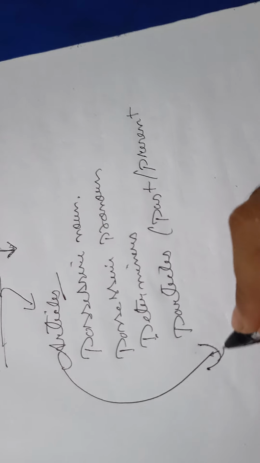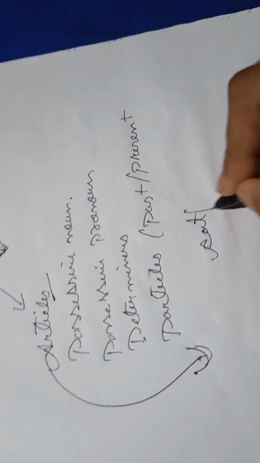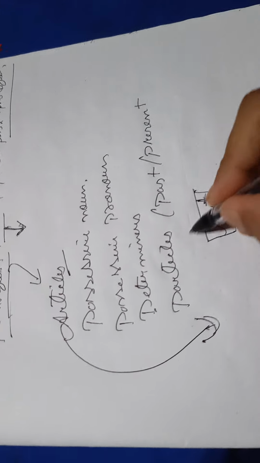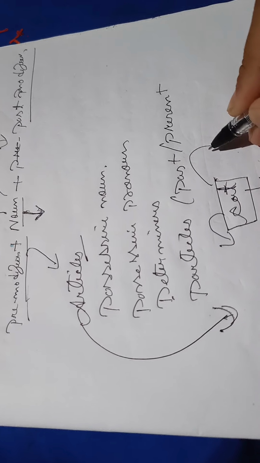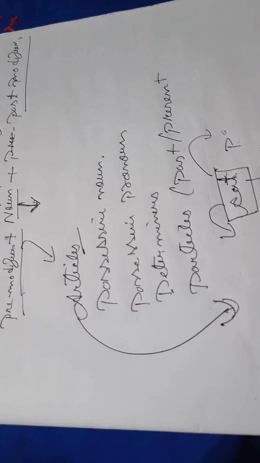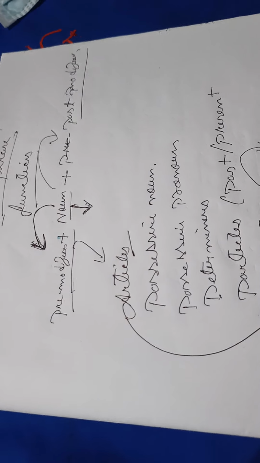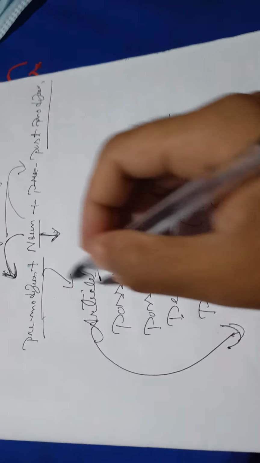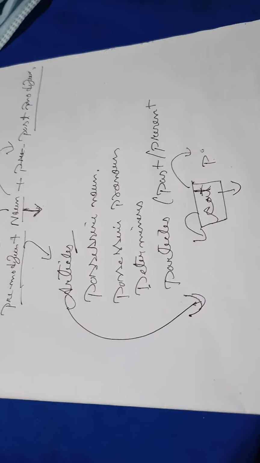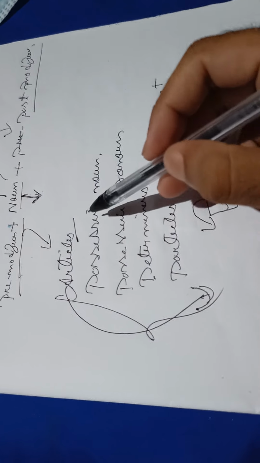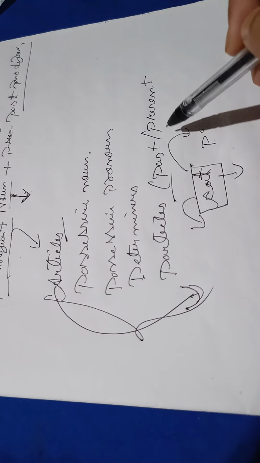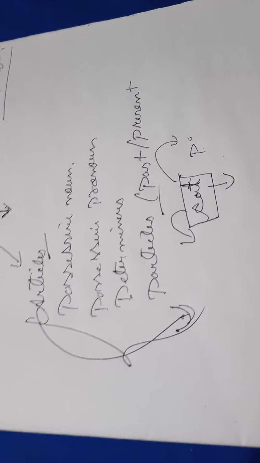Here we will go with an example. Let's take the example cat. When you say cat, it is a single noun, right? To make it a noun phrase, we add pre-modifiers or post-modifiers to the head word, or we use the combination of pre-modifier, noun, that is the head word, and post-modifier. Now we will discuss the pre-modifiers. The articles, possessive nouns, possessive pronouns, determiners, and participles are used to work as pre-modifiers.